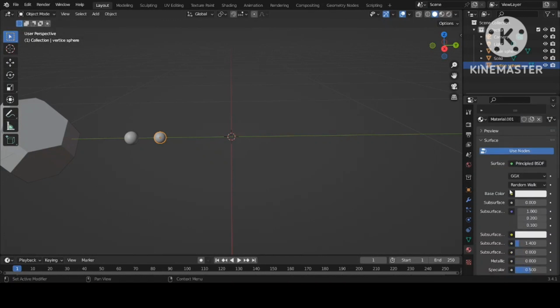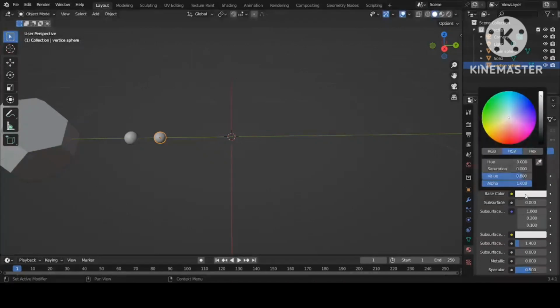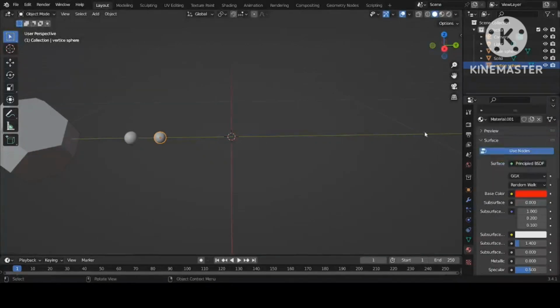You will come to this menu, click on Base Color and select the red one. Change this in order to see the corresponding color appear on the particle.